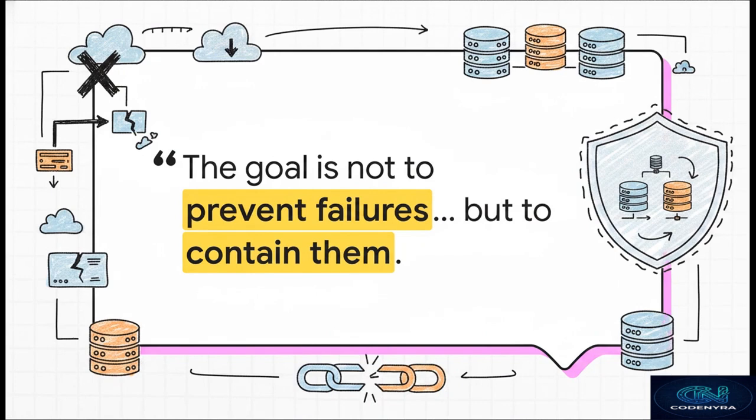Let's just start by destroying the myth of the perfect system. Seriously, read the quote on your screen right now. The goal is not to prevent failures, but to contain them. Because let's be real, in a distributed setup, networks are gonna drop. Servers will crash. Dependencies will just hang for absolutely no reason. A truly great architecture doesn't pretend it can magically prevent these things. It expects them and it isolates them.